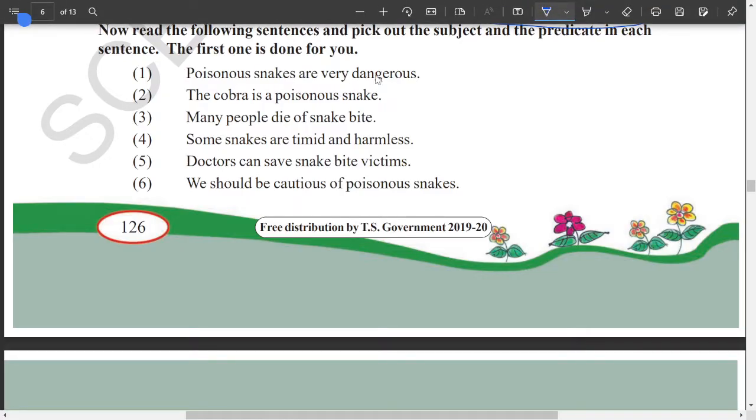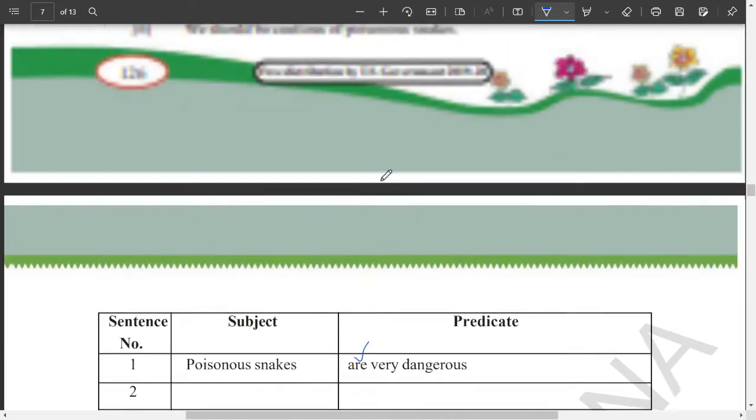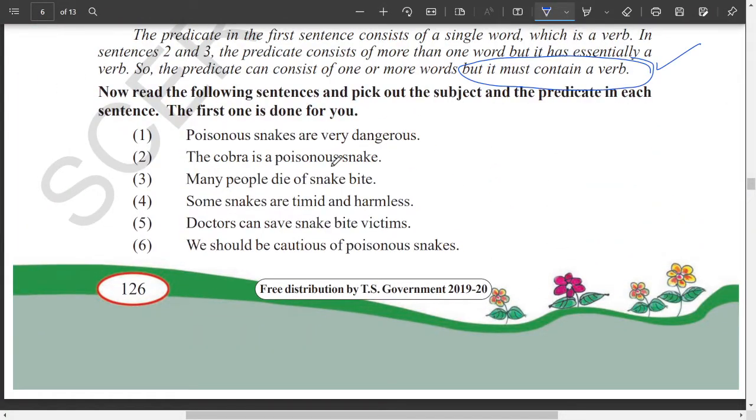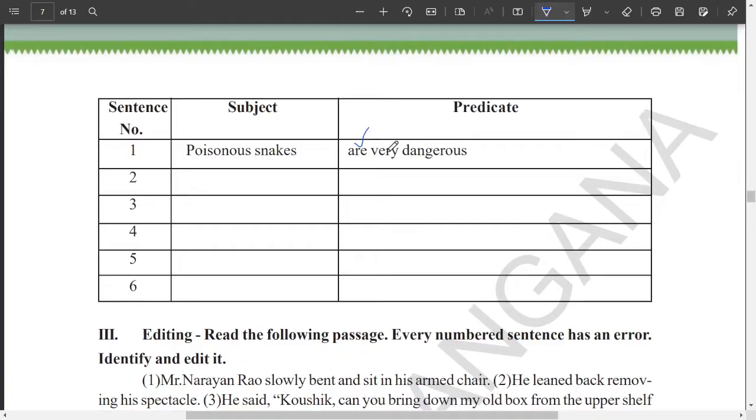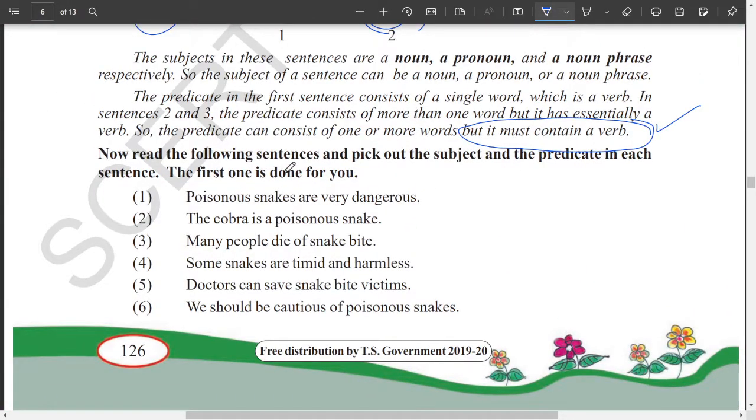Now look at this. First one: Poisonous snakes are very dangerous. Now what is the subject in this case? Poisonous snakes. Predicate is very dangerous. Here the verb is considered as are. Next one is the cobra is a poisonous snake. So which one can be the subject and which one can be the predicate here? Let me do this here only. I'll underline two lines here. The first one is the subject, the second one is the predicate. Now the cobra is the subject, is a poisonous snake is the predicate.